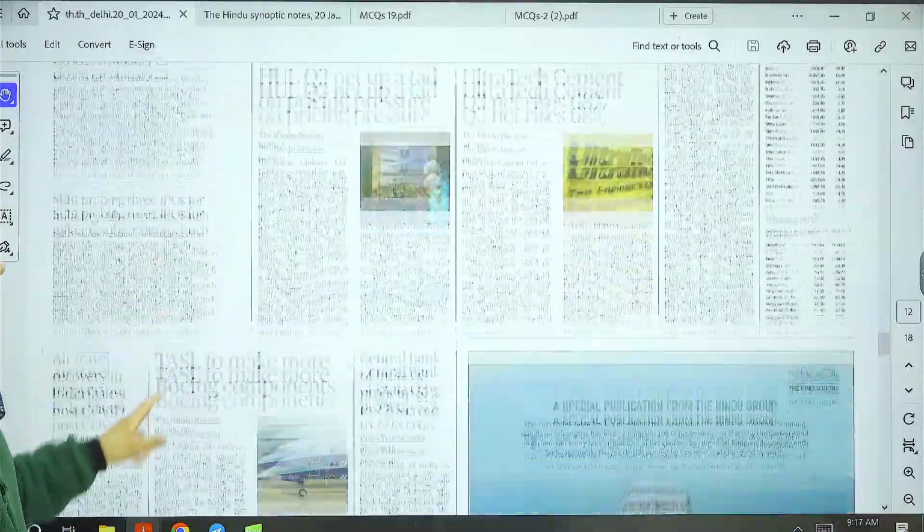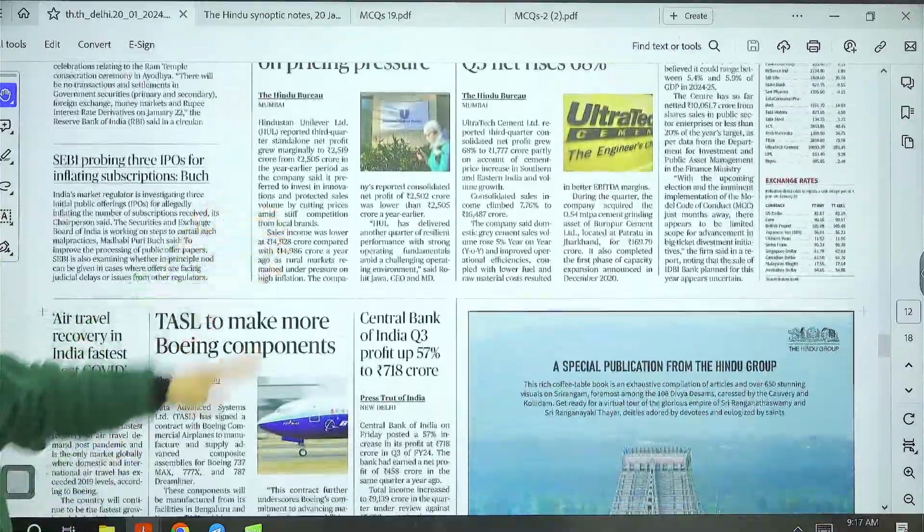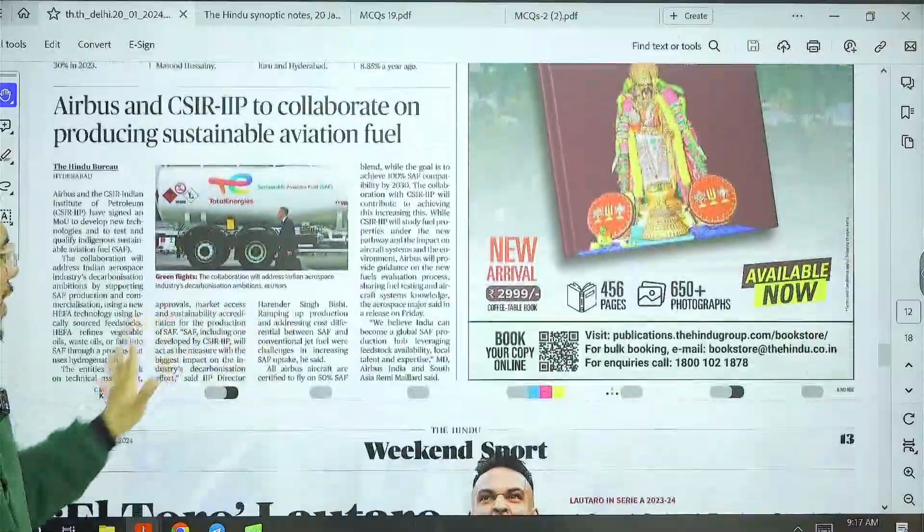Reliance India net quarter 3 profit, Ultratech Cement. Okay, all these things, no need to go into these particular articles. And then we have the sports section.